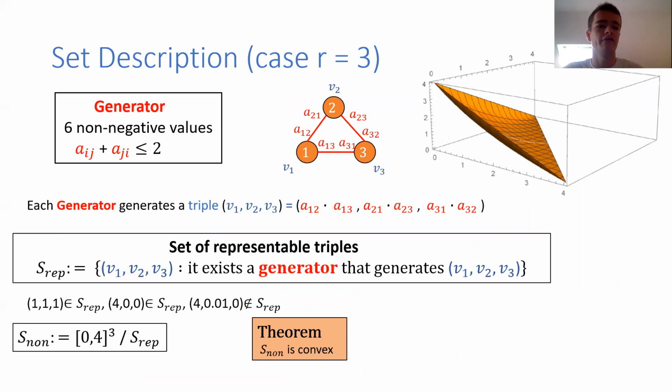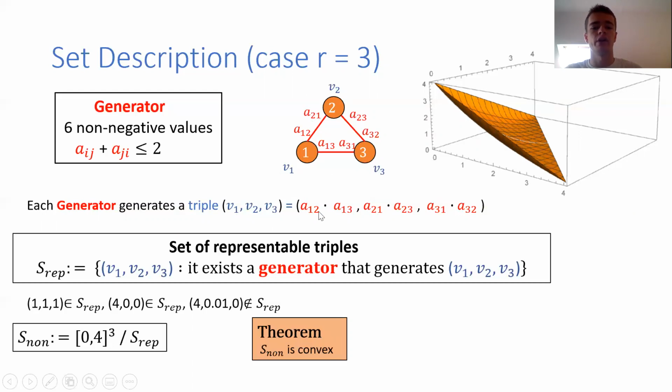To that end, we define the notion of a generator. A generator is just 6 non-negative values, and it is best visualized with this triangle where on each of the 3 edges you have 2 values, and you assume that the values on one edge sum up to at most 2. So that's a valid generator. And each generator generates a triple v1, v2, v3, where it's best to think of each value as corresponding to one node. And then we generate the triple by taking the products of the values on the adjacent edges.